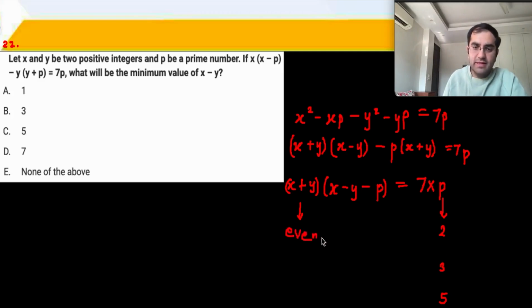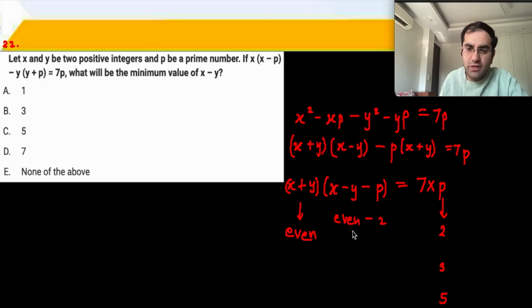is even. Now if x plus y is even, then x minus y is also even. X minus y is also even, and even minus 2, you get an even number minus 2.